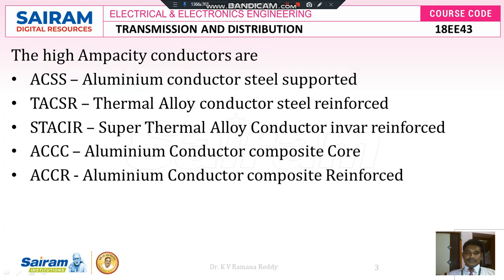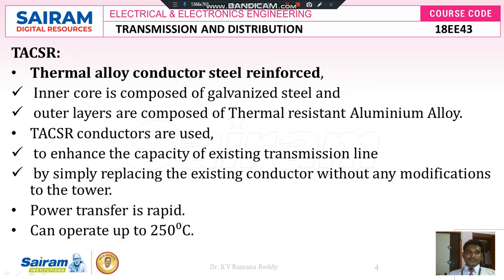Next. First of all, here we are going to discuss TACSR, that means thermal alloy conductor steel reinforced. The inner core of this conductor is composed of galvanized steel. Why galvanized steel? In order to get high tensile strength or high mechanical strength.